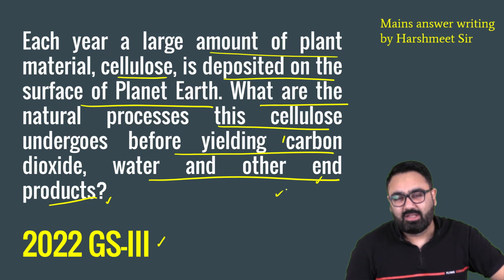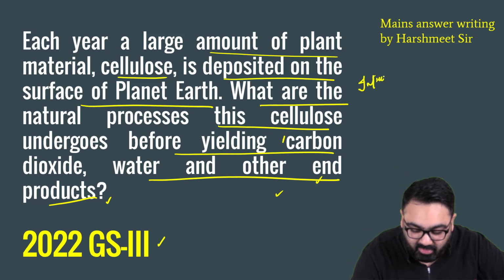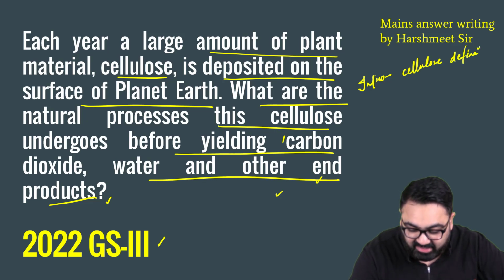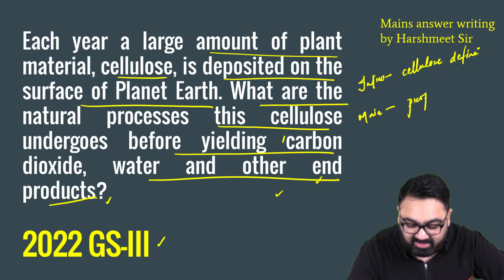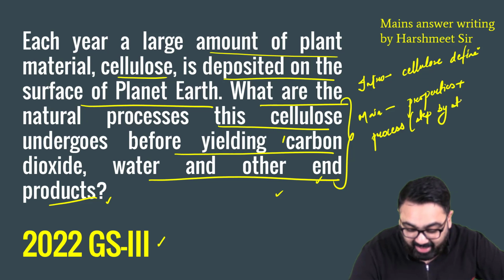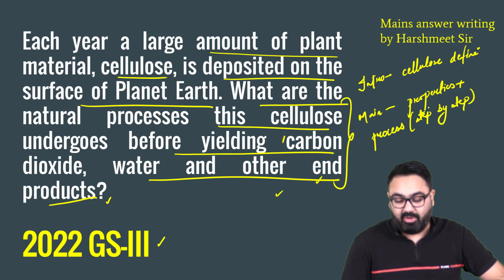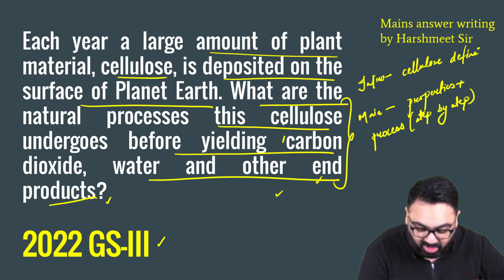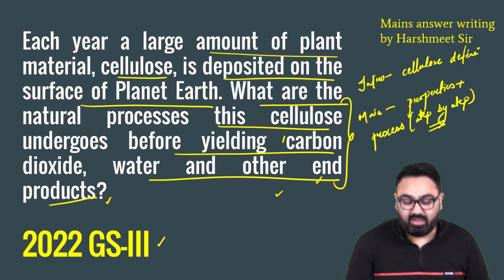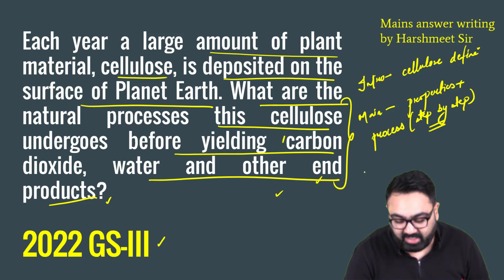So how do we write this? The structure will be simple. In the intro, we'll define what cellulose is. Just give a definition of what cellulose actually is and where you find it. In the main body, you can give some properties of cellulose, and then after that you can come to the main part, that is the process that it undergoes. The process has to be step by step because that is the entire part of the question. Because the question is mainly focused on you writing the process, you have to make sure that you write it in detail, in a step by step manner, so that it is very clear that you know it.